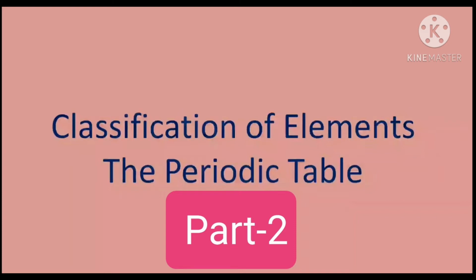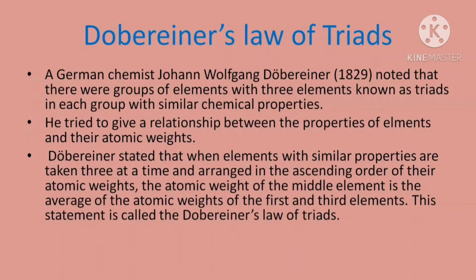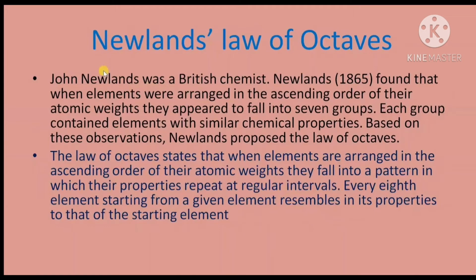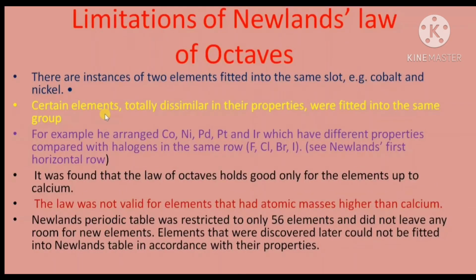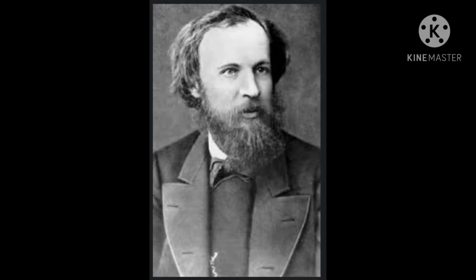In the previous class, we learned about the Dobereiner triads and Newlands octaves. I think you have understood them. The Dobereiner triads had failed, and Newlands' law of octaves was also not able to satisfactorily classify all the known elements of that time. After a few years, a Russian chemist proposed a scientific method that became a milestone in the history of classification of elements. Do you know his name, students? His name is Mendeleev. Let us know what Mendeleev achieved.